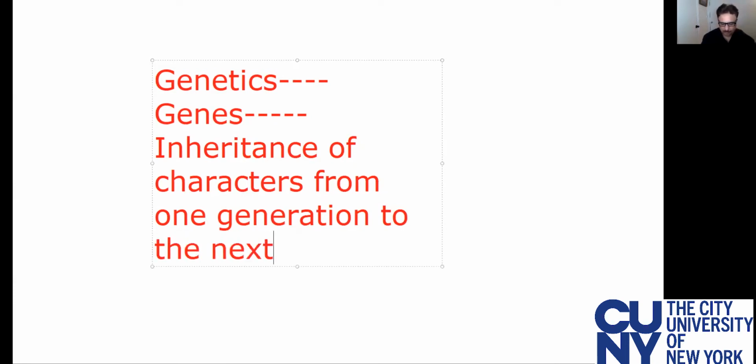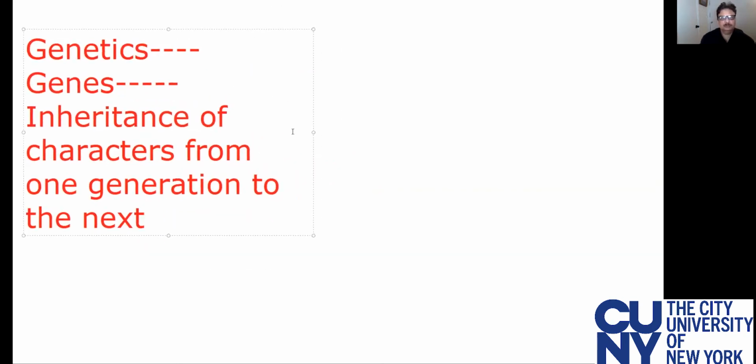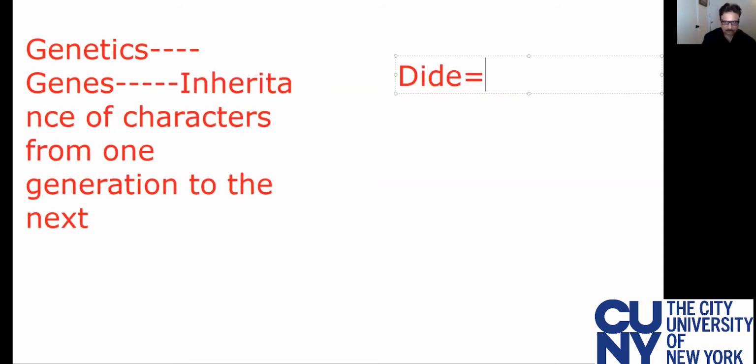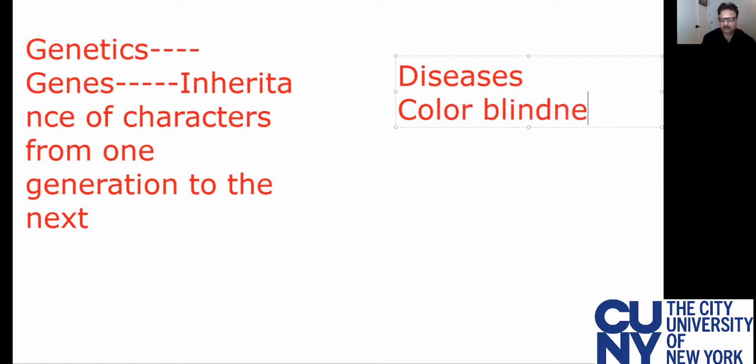So why is it interesting? Because first, there are many diseases related to inheritance. For example, color blindness, and it could also be related to, for example, cystic fibrosis.